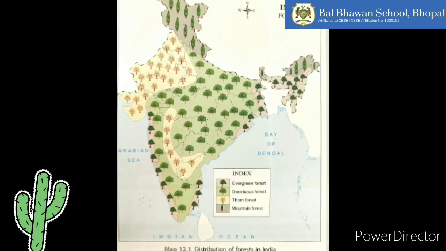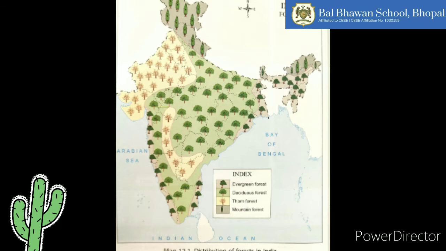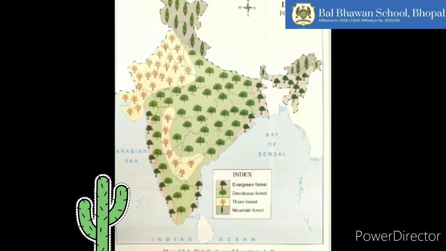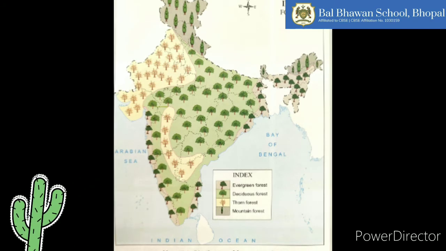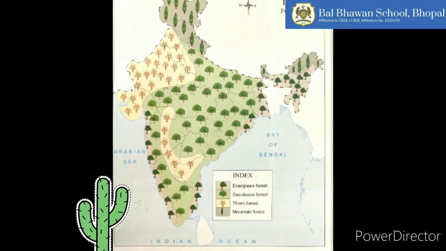So which part will it be? Yes, the northwestern part of India. It is the home to the thorn forest. They can be found in the dry or semi-arid regions of Rajasthan, Gujarat, and some regions of Madhya Pradesh and Haryana also.